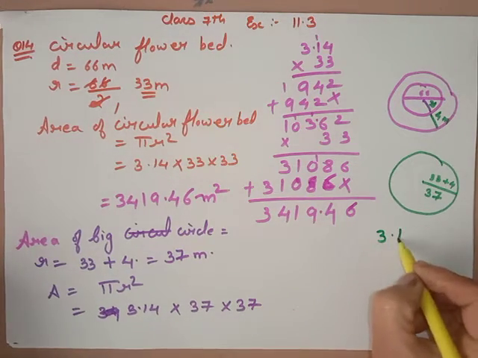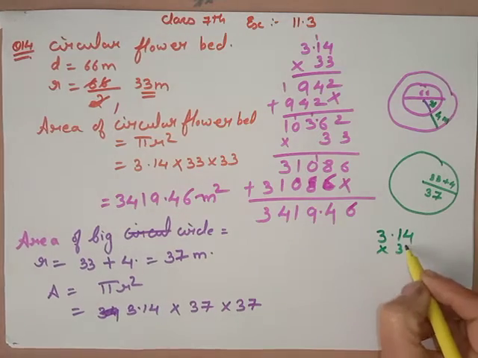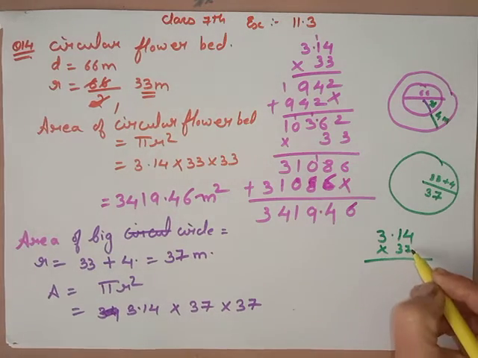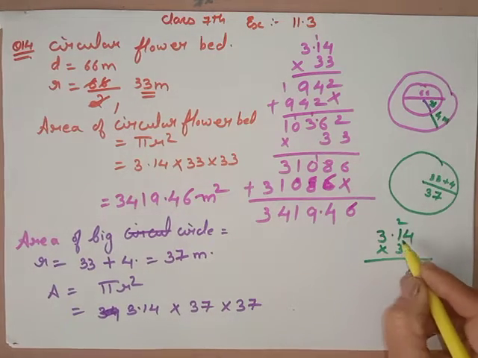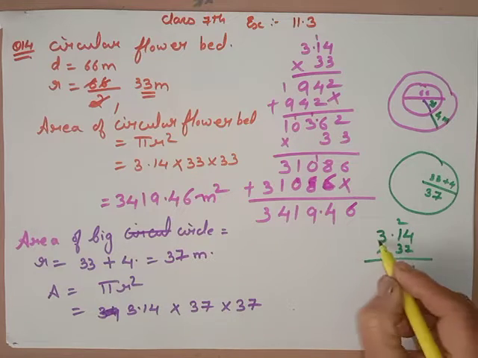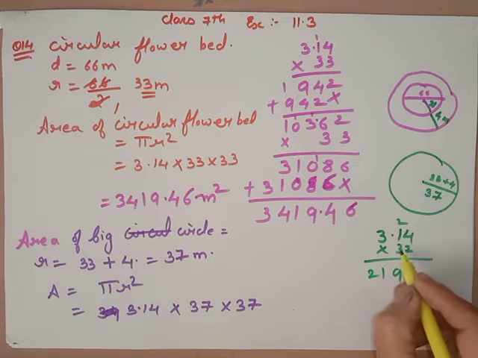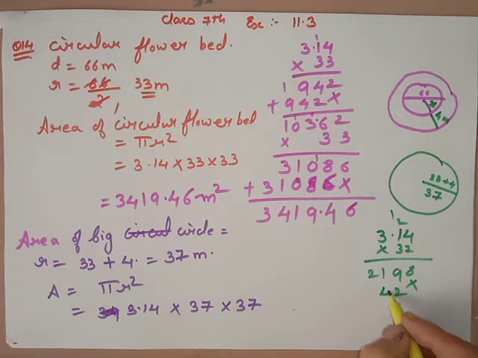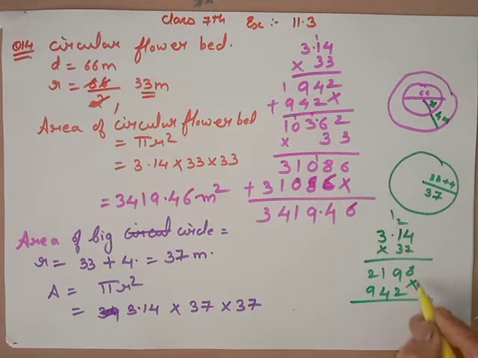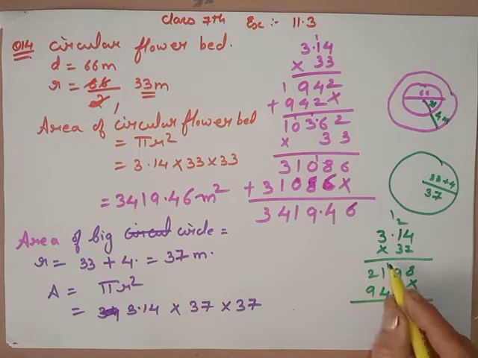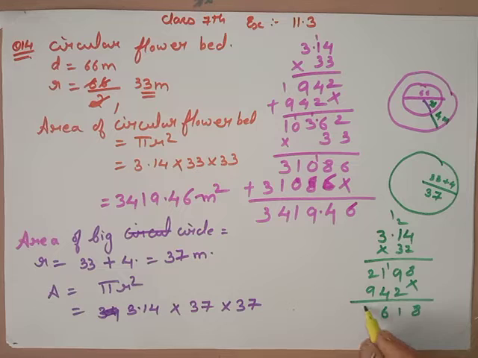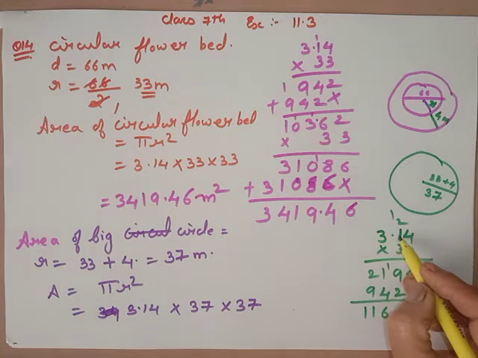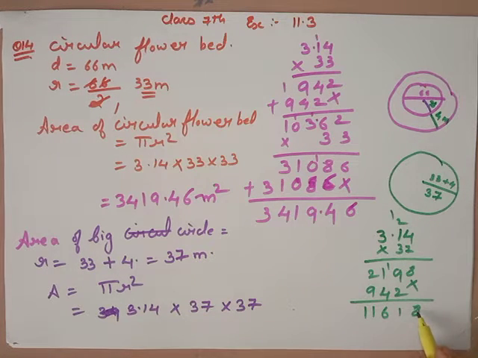Again 3.14 will be multiplied by 37. 7, 7 fours are 28, 7, 8, 9, 7 threes are 21, 3 fours are 12, 1, 3, 4, 3 threes are 9. So you get 8, 9, 10, 11, 1, 4, 5, 6, 9, 10, 11. And now decimal after 2, the 1, 2.